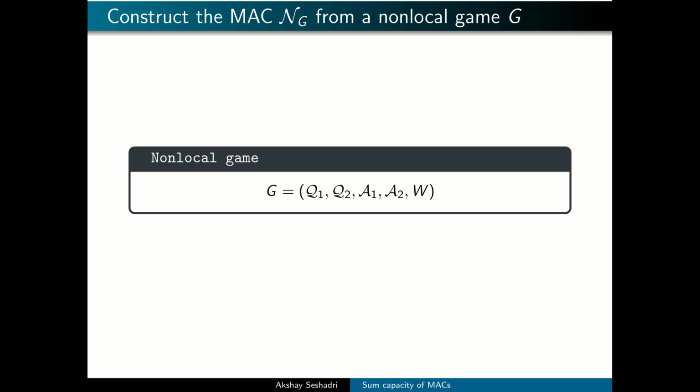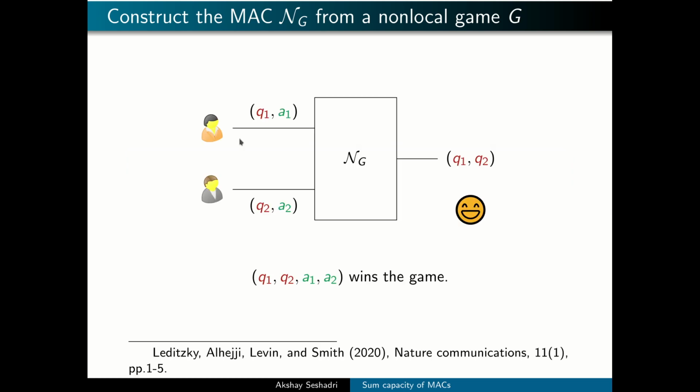Given a non-local game G, one can construct the channel NG as follows. Alice and Bob send a pair of questions and answers into the MAC NG, and if they win the game, the channel transmits their questions noise-free. But if they lose the game, a randomly chosen question pair is transmitted by the channel.